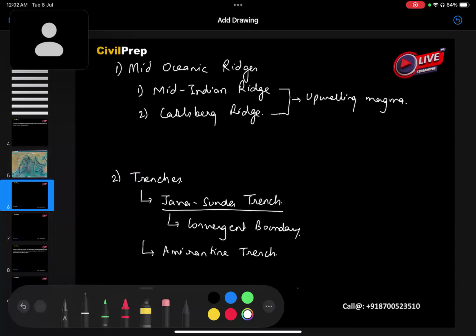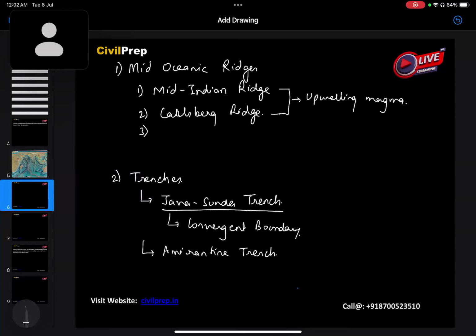Okay, so into the mid-oceanic ridge part, we will also add here 90 East Ridge, which is present towards the Eastern Indian Ocean. Okay, so these are the trenches we have added here. We have added the ridges also.